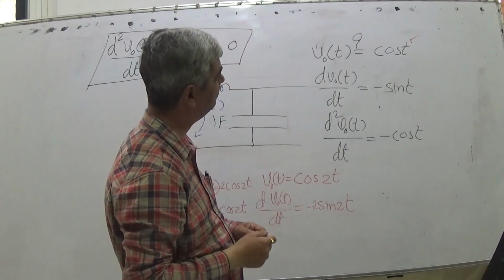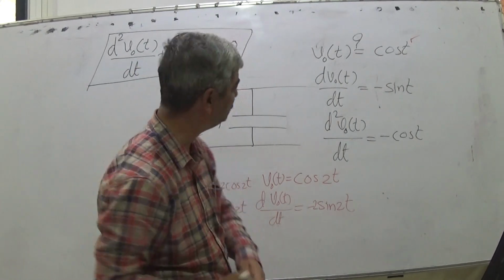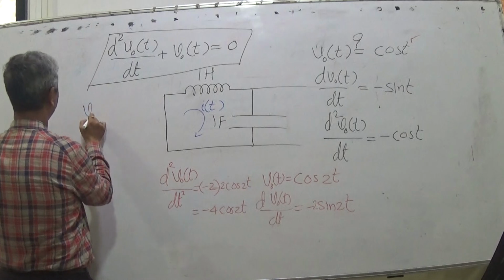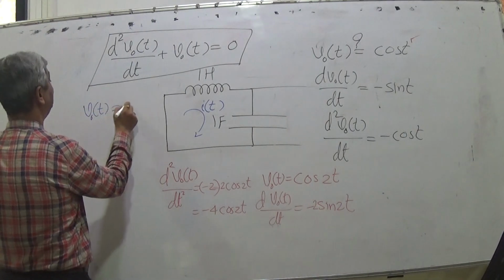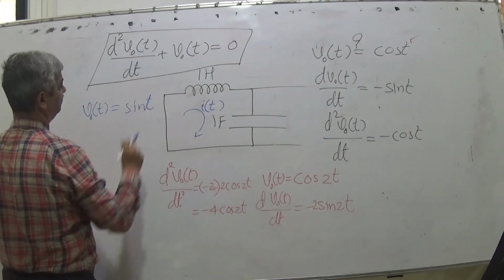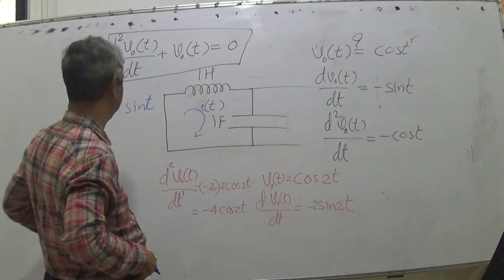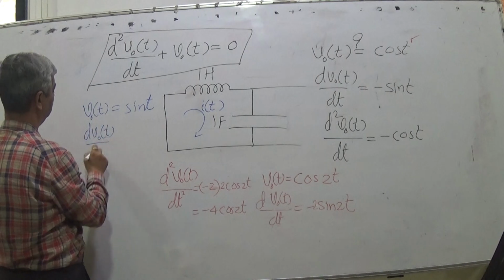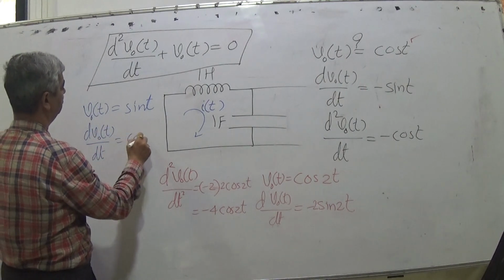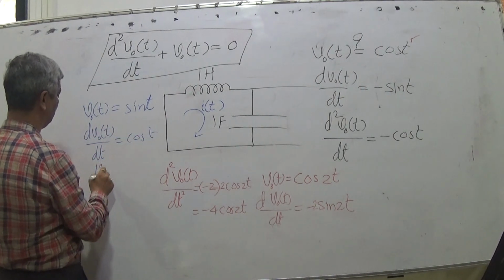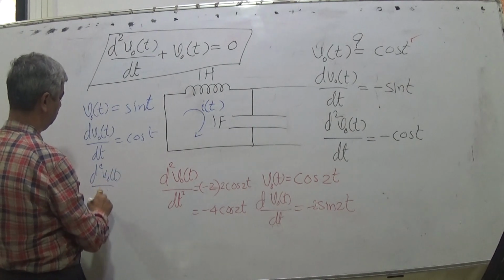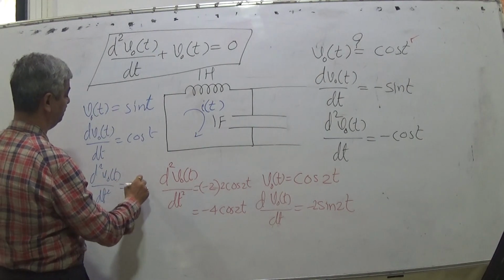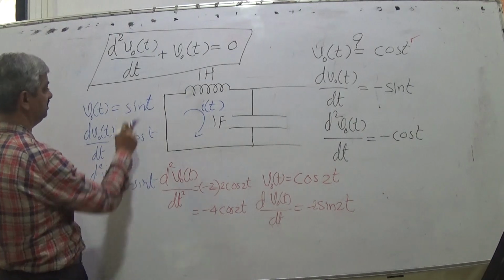And you will say, sir, I will give you a different solution. Vo(t) is sin t. Sin t or cos t is the same, only a phase difference. What is dVo by dt? Cos t. What is d2 Vo by dt square? Minus sin t. Yes, this plus this is 0.